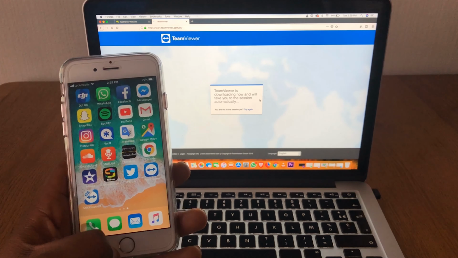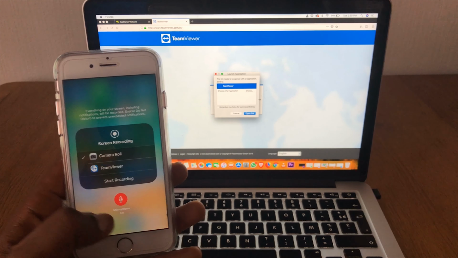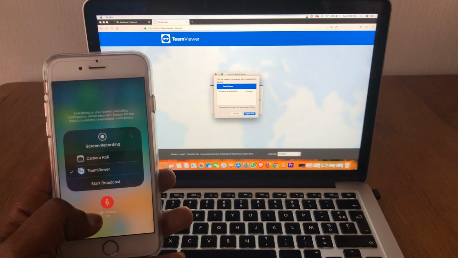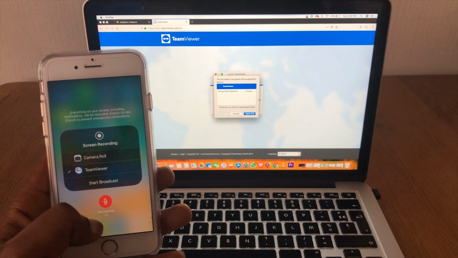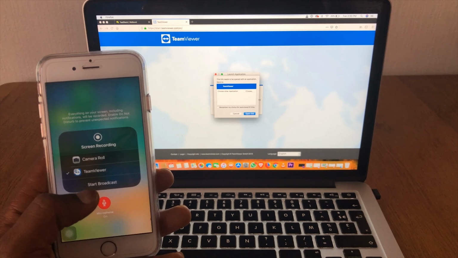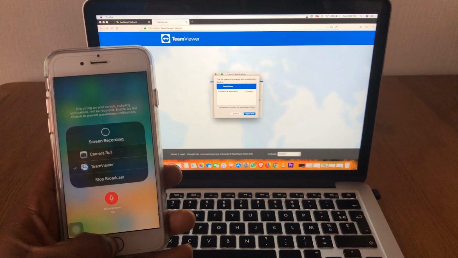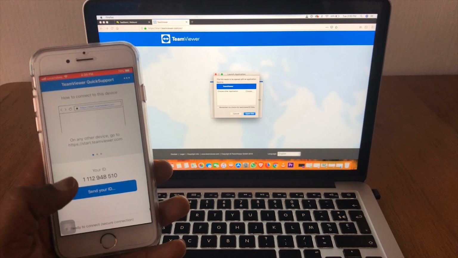You go to your control center, click and hold, and you go on TeamViewer recording. If you need the mic on, you have to choose the mic on. If you don't need the mic on, then you have to put the mic off. So you click on start. It's going to count, and you have to go back to Quick Support.